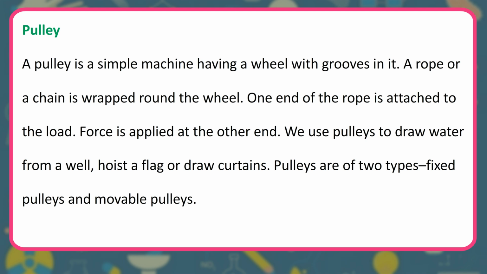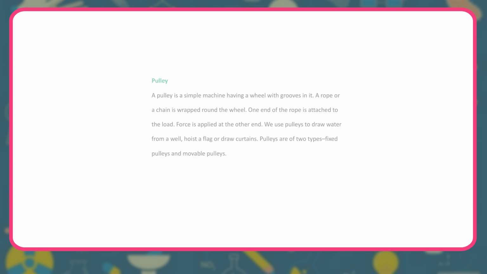Pulley. A pulley is a simple machine having a wheel with grooves in it. A rope or a chain is wrapped around the wheel. One end of the rope is attached to the load. Force is applied at the other end. We use pulleys to draw water from a well, hoist a flag or draw curtains. Pulleys are of two types: fixed pulleys and movable pulleys.